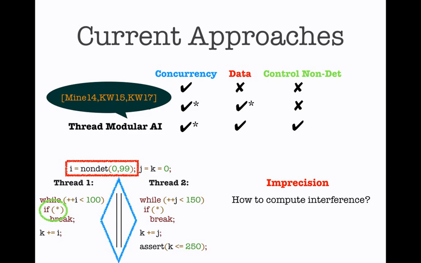Now, more recently, we have seen that there are new approaches coming out. In particular, there is a combination of thread modular reasoning in the style of, for example, rely-guarantee with abstract interpretation. The problem with this approach is not scalability, but more of an imprecision. And why is that? That is because the approach has to compute for each control location of one thread what is the flow of information to other control locations of other threads. And because it typically over-approximates this information, it's losing precision.